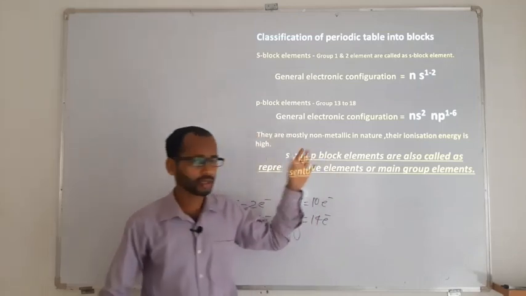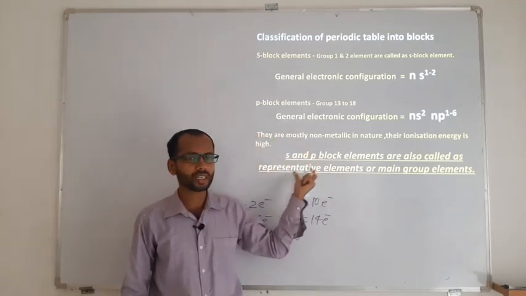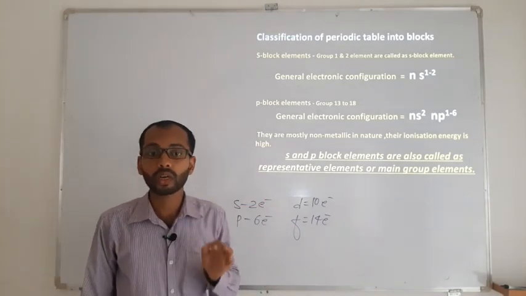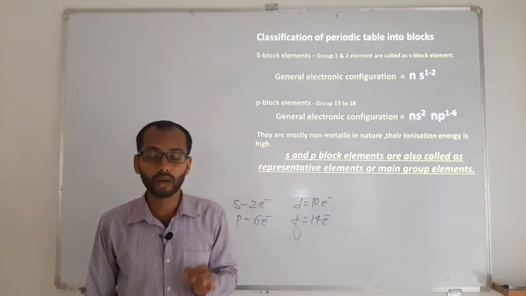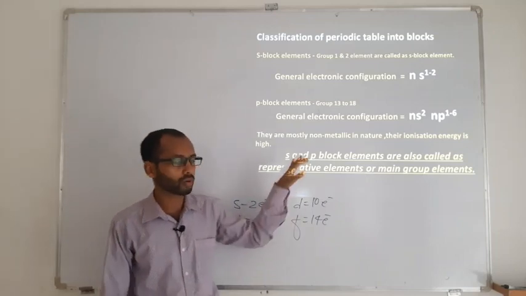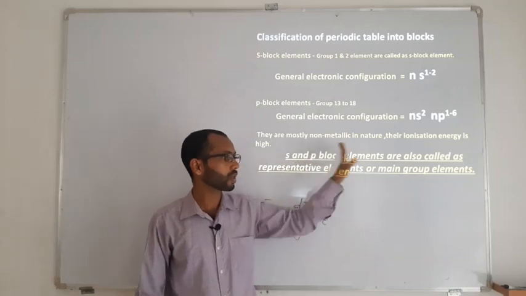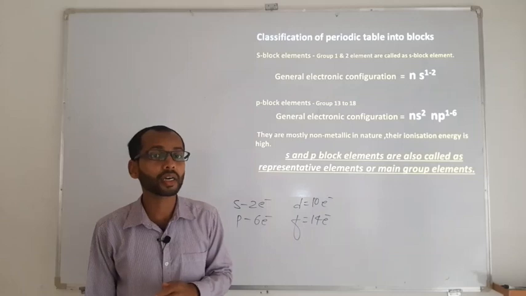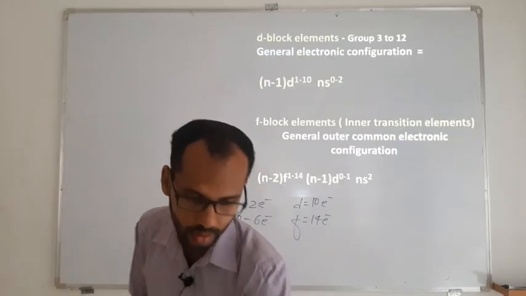The s and p block elements are also called representative elements or main group elements. That may also be one more question: which group elements are called representative elements? So you should know that the s block and the p block are called representative or main group elements.